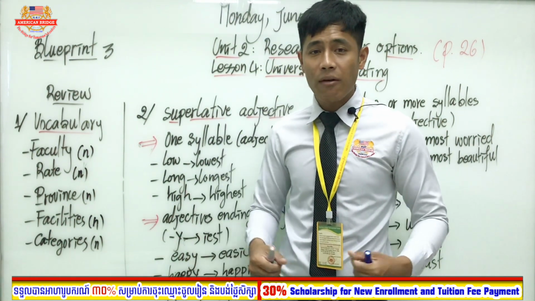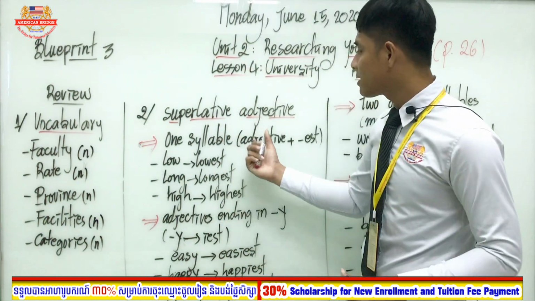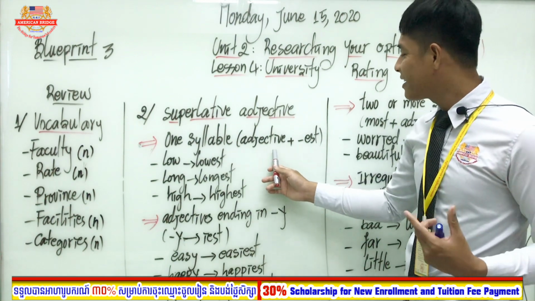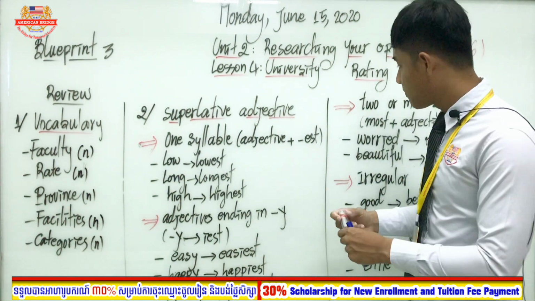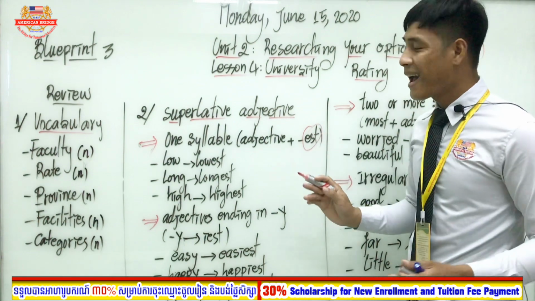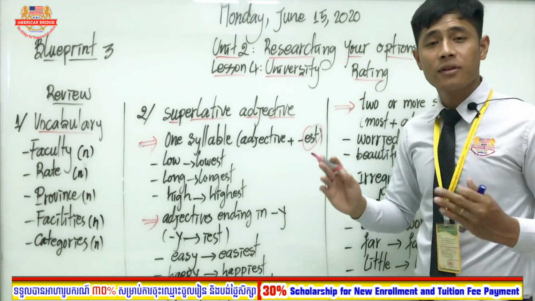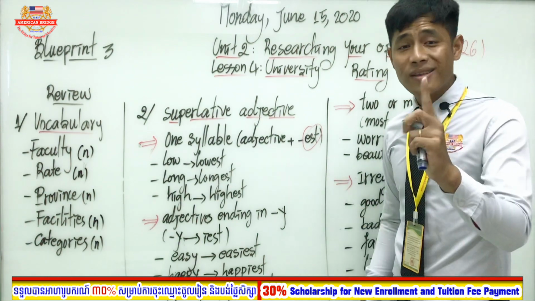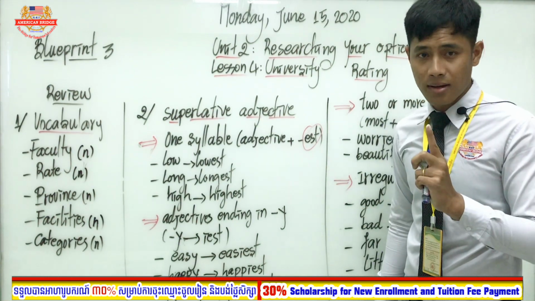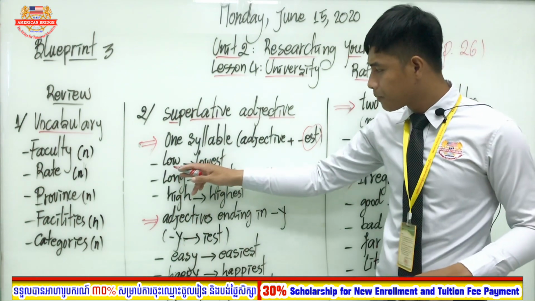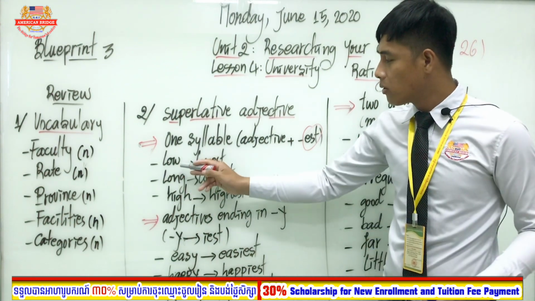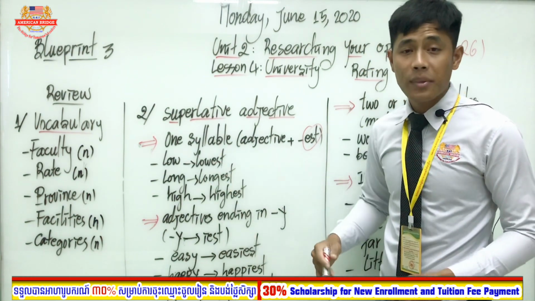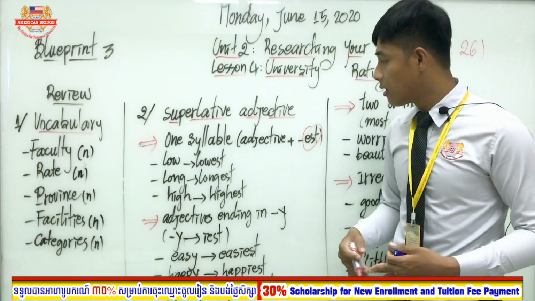Good, everyone. Now let's look at superlative adjectives altogether. For one syllable, we have to add est to the adjective that has only one syllable, one sound. Let's see the example: low becomes lowest.